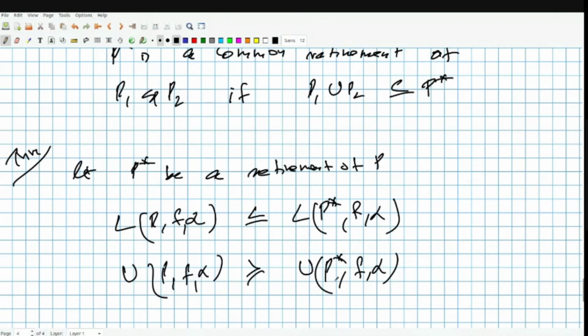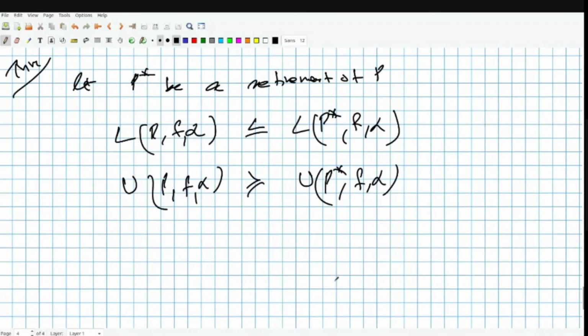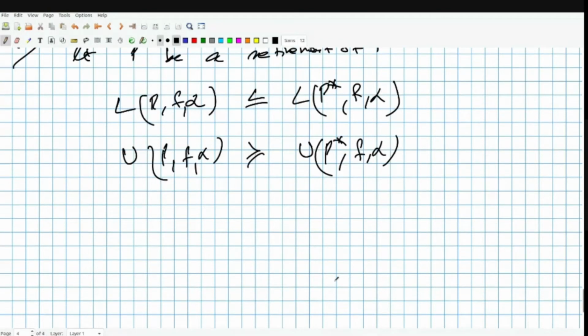So this is essentially saying that if we refine a partition, we'll actually get a smaller number for the upper sum and a bigger number for the lower sum. Earlier we had that bounding equation, so if you see both of them together, you can see this.